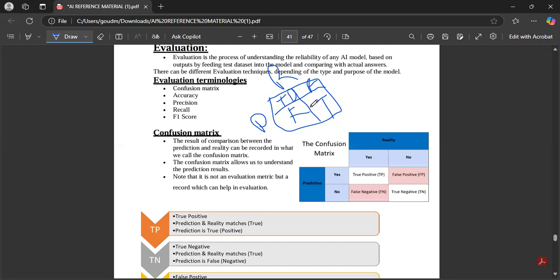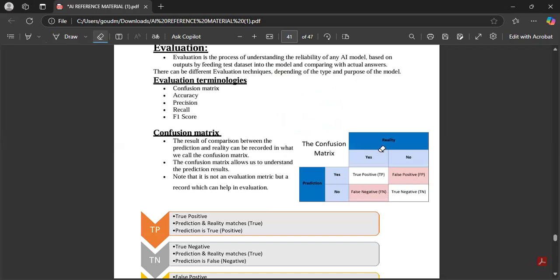Next is positive, positive, positive, negative, negative. Right, children? So first you will write the square matrix, like the confusion matrix. First you will write yes, no, true, false, false, true, positive, positive, negative, negative.